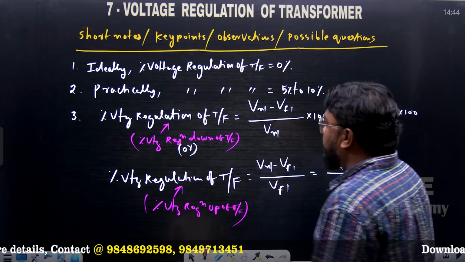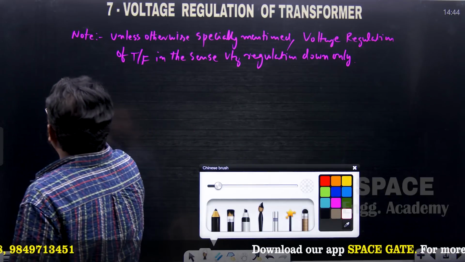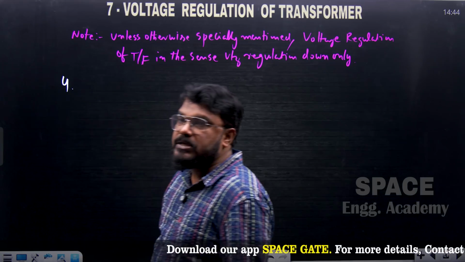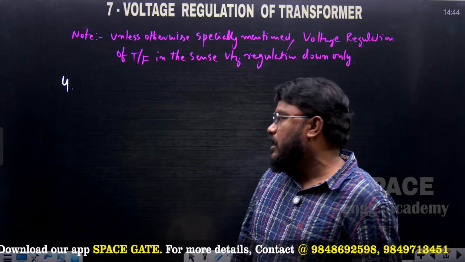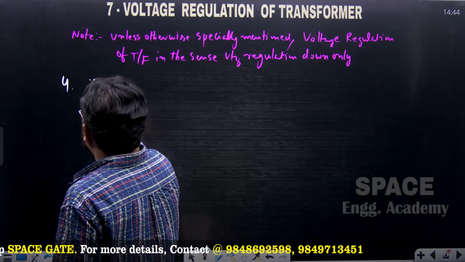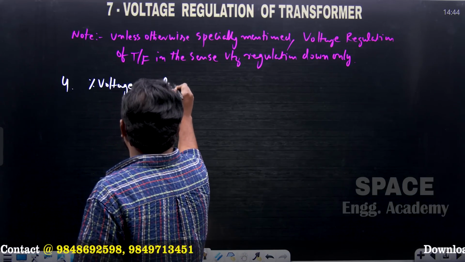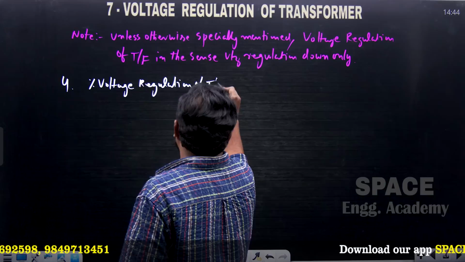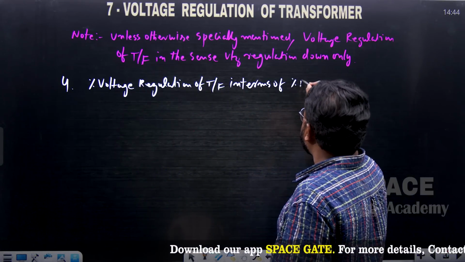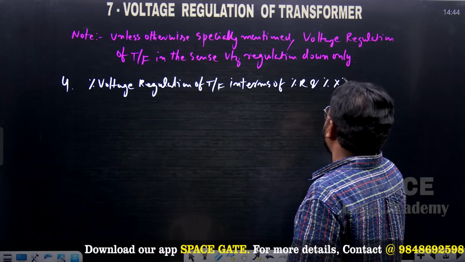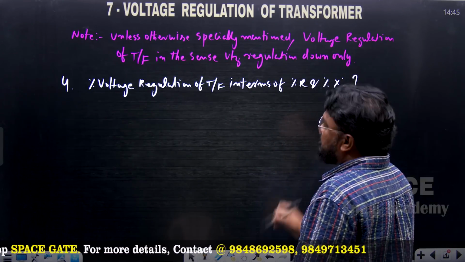And one more possibility of question, the next, fourth possibility: how do we calculate the voltage regulation of the transformer in terms of the percentage resistance and percentage reactance? So percentage voltage regulation of the transformer in terms of percentage resistance and percentage reactance. How to calculate it?